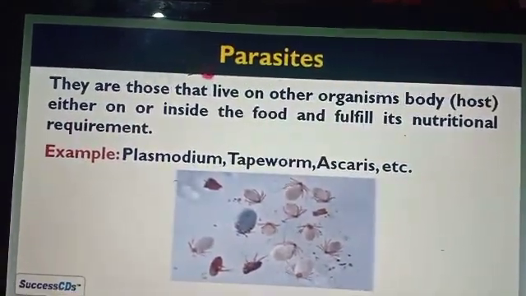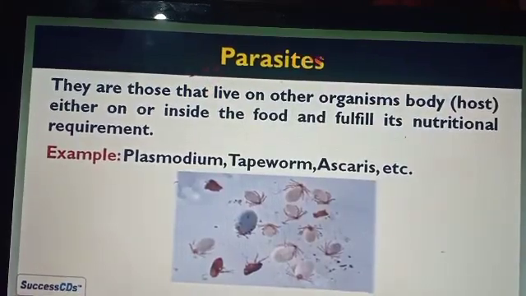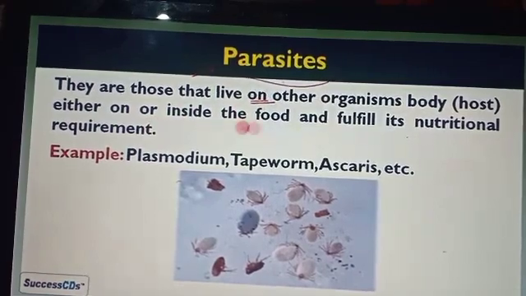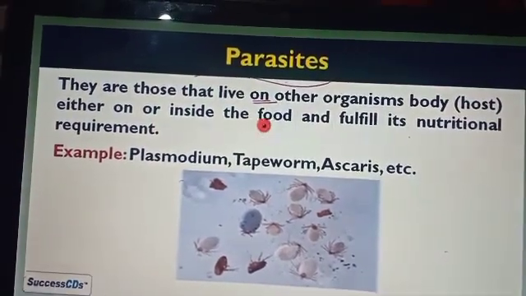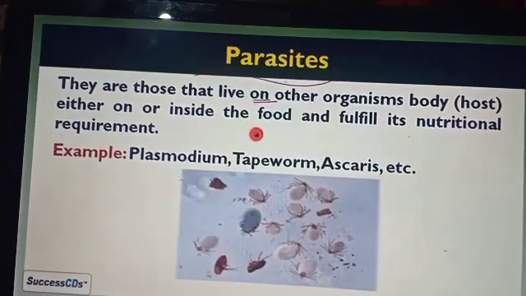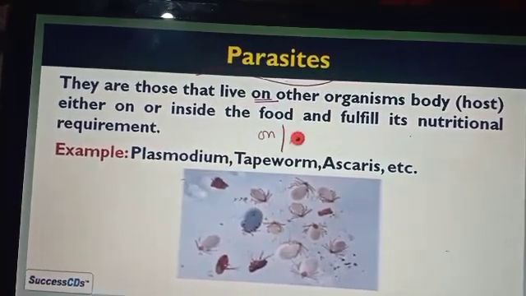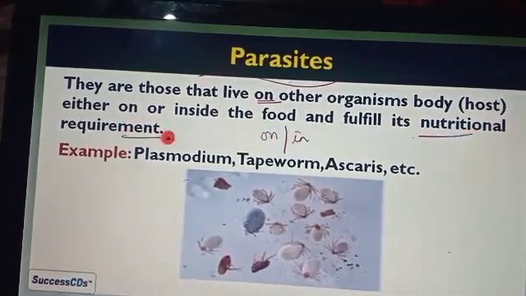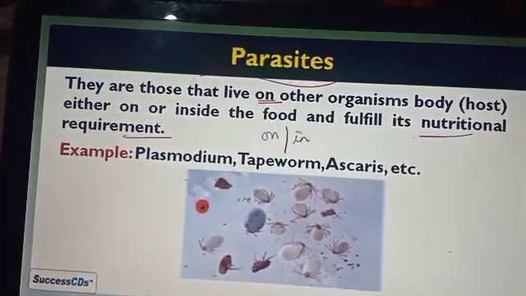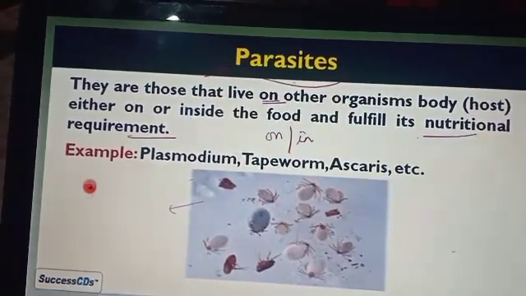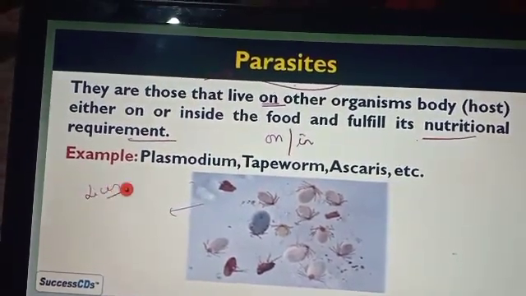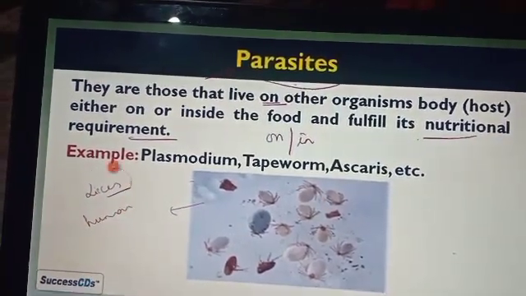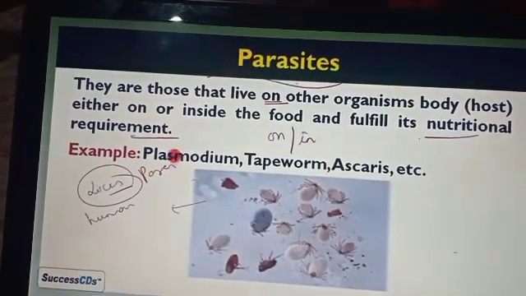Same like a parasite, they are those organisms that live on other organisms or inside the body, means the endoparasitic and the exoparasitic. If they depend on the other organism on the outside, then we consider them as exoparasitic, or inside the body, then we consider them as endoparasitic. They are those that live on other organism's body, either on or inside, and fulfill their nutritional requirement.